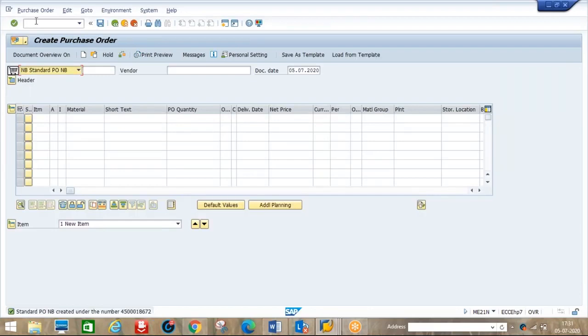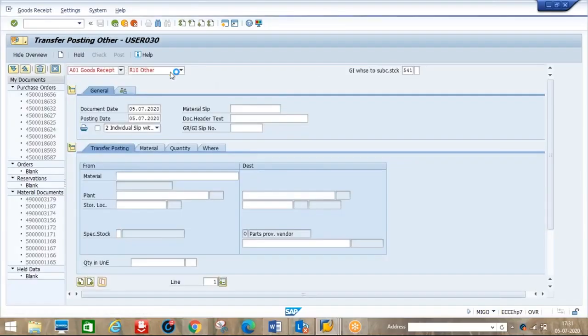Okay, let's go to goods receipt. Here we need to enter the cylinder, 672 P1 number. Okay, goods receipt, 672.